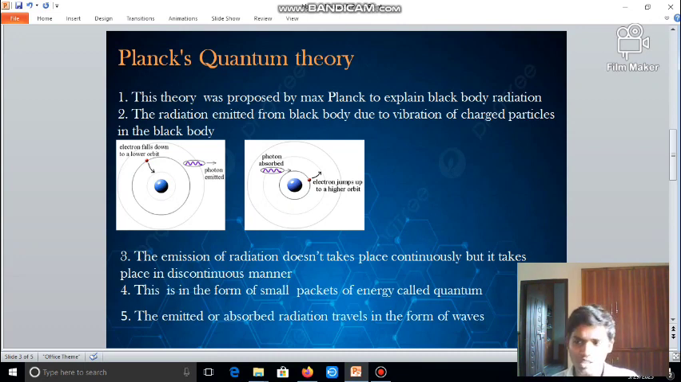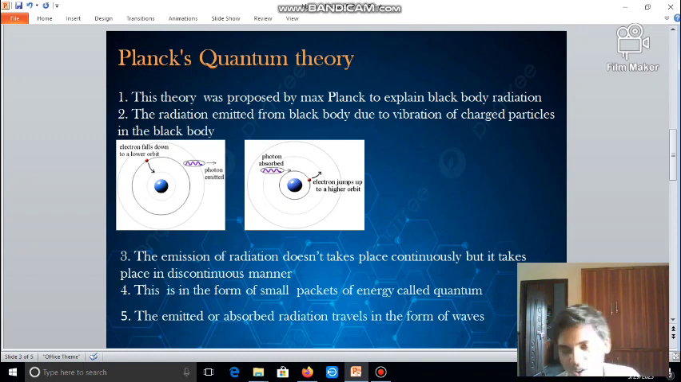How the radiation is emitted from the black body is due to the vibration of charged particles in the black body. What is this vibration? This is something new for us, right? The vibration of the charged particles. Don't worry. See, this is an atom. Observe, this is an atom, and this is a nucleus.